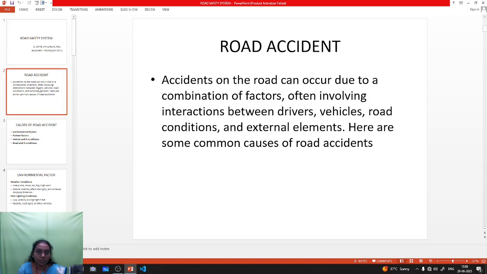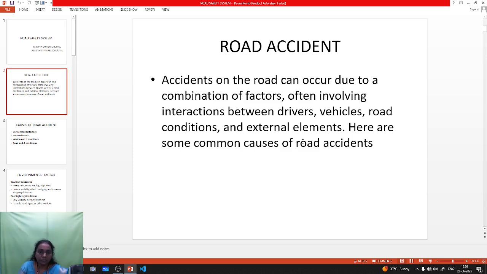Then, road accidents. What is meant by a road accident? A road accident is caused by collision between two or more motor vehicles, or collision of a motor vehicle against any external object, or skidding of a motor vehicle, resulting in death or bodily injuries. These accidents are caused by various factors, like drivers, vehicle condition, road conditions and external elements.